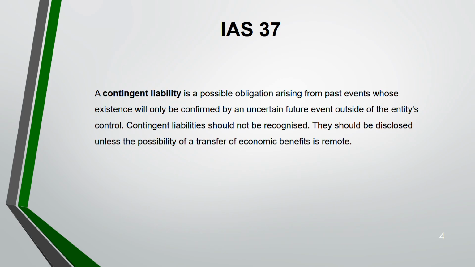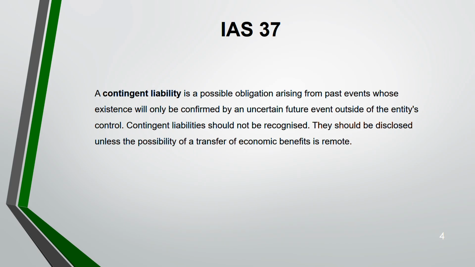Now, from provision, let's move on to the next, which is contingent liability. Contingent liability is a possible obligation that can arise from a past event and whose existence will only be confirmed by an uncertain future event which is outside the entity's control. Contingent liability should not be recognized. Okay, you will only disclose if there's a possibility of transfer of economic benefit. But if the possibility of transfer of economic benefit is remote, you don't disclose it.